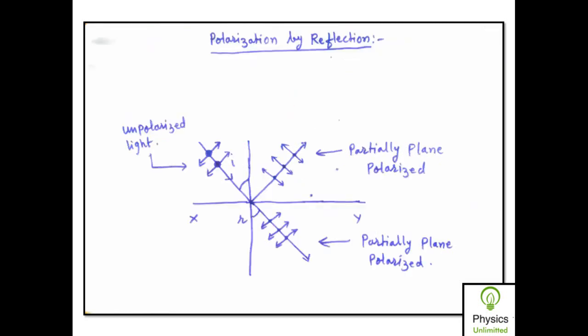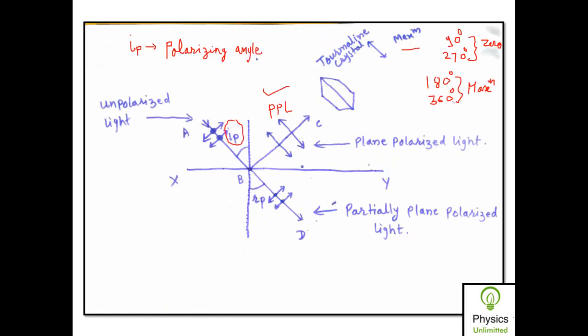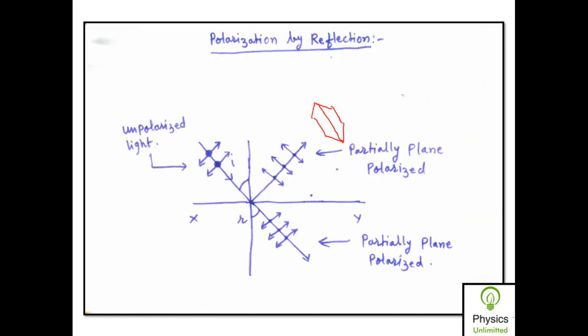While in the previous case, since this is partially plane polarized light, if I hold a tourmaline crystal over here and rotate it by 360 degrees, I will also observe maximum and minimum intensity of transmitted light, maximum for rotations of 180 and 360 degrees and minimum for rotations of 90 and 270.